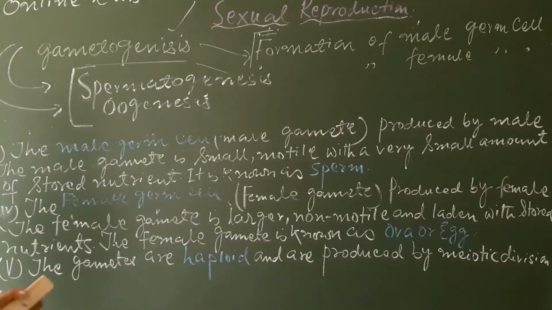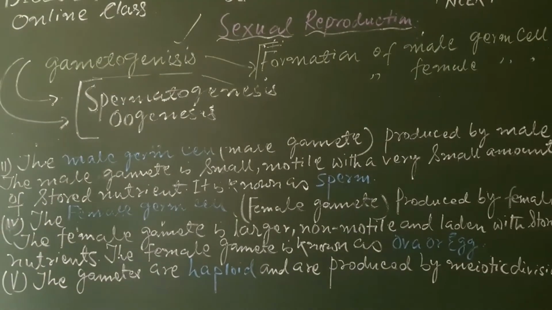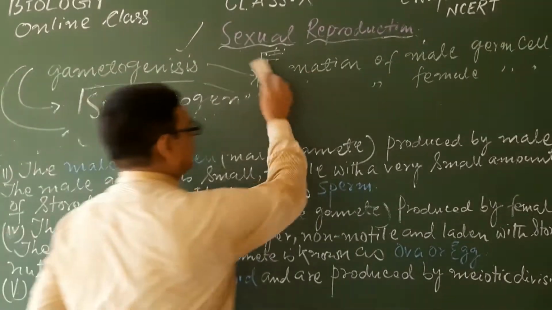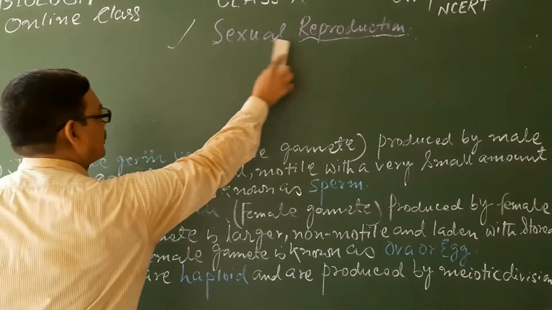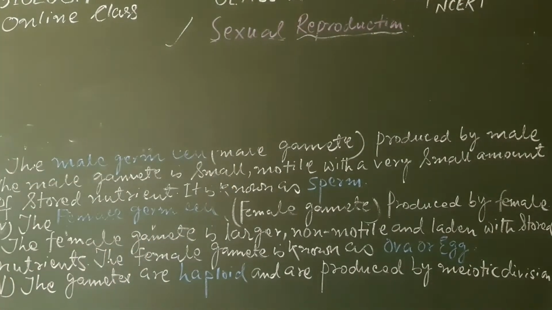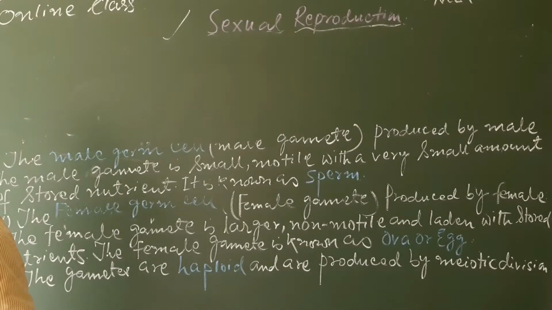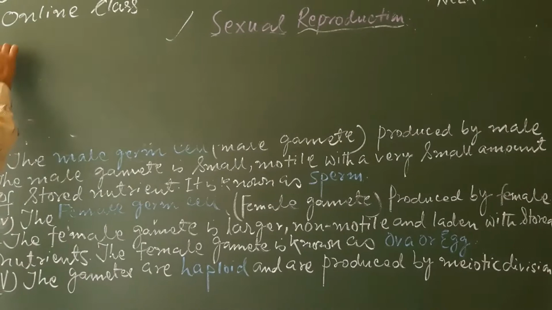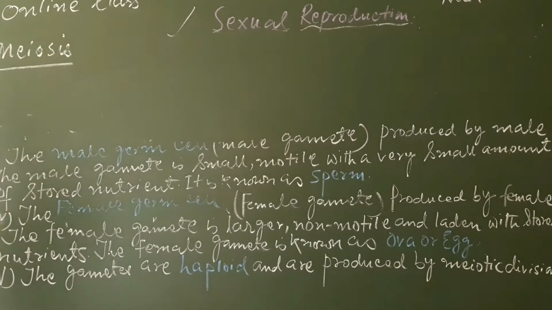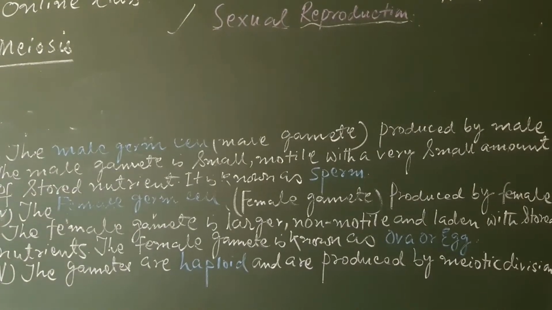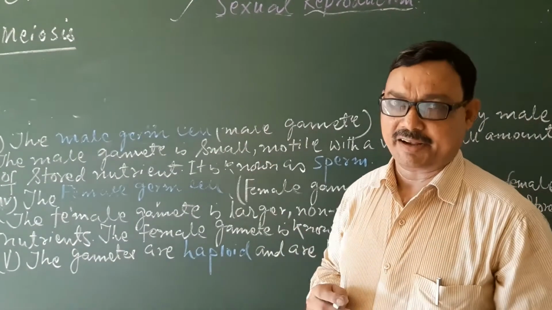The gametes formed by the process of gametogenesis, that means the formation of sperm and ova, take place by meiotic cell division. In the introductory class of this chapter, we learned about meiosis, where daughter nuclei form with half the number of chromosomes of the parent.